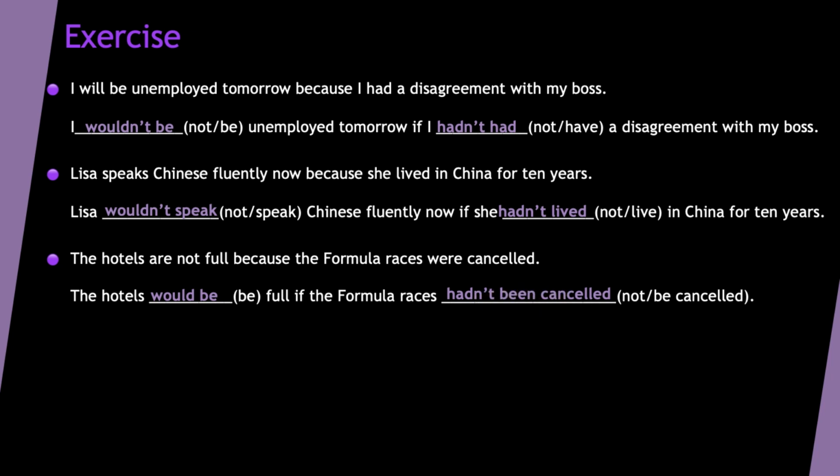So to recap, in the first type of mixed conditionals, we are mixing past perfect with would plus verb 1. If I hadn't had, past perfect, if she hadn't lived, or if the formula races hadn't been cancelled, we use past perfect in the condition part. And in the result part, we can use would plus verb 1, would be, wouldn't speak, or wouldn't be, we can say.